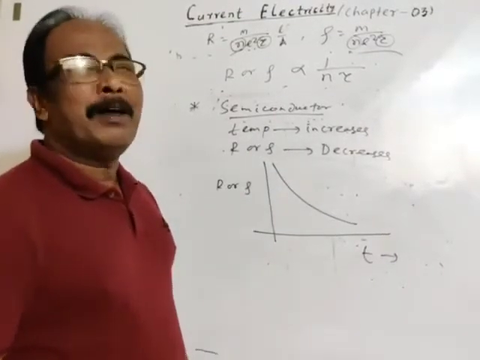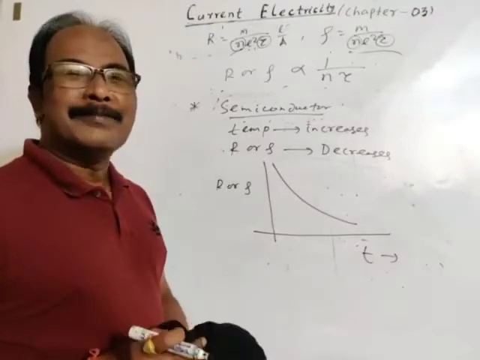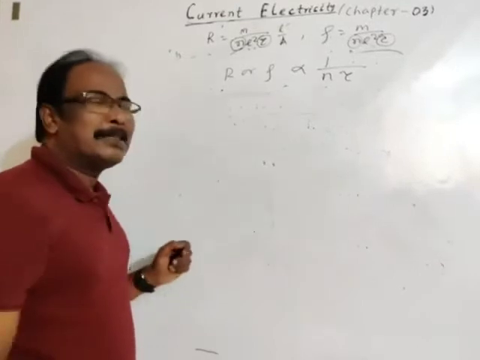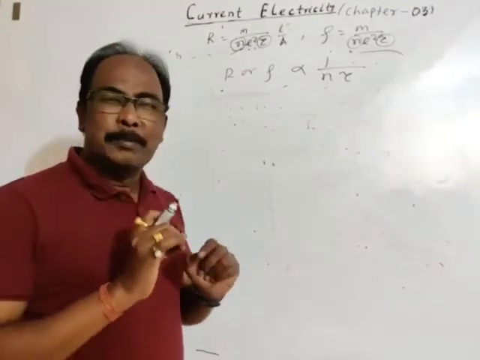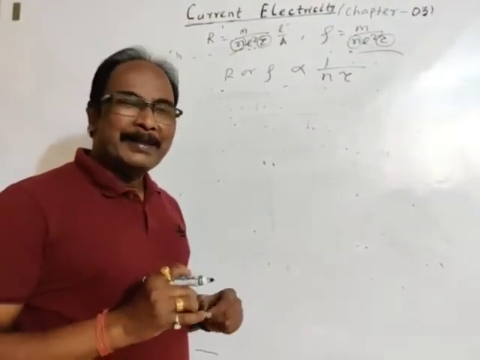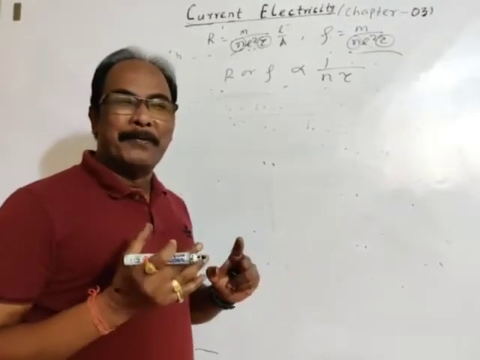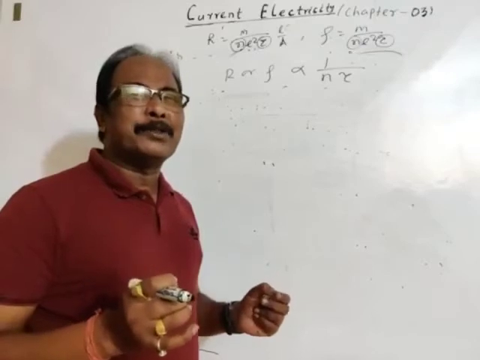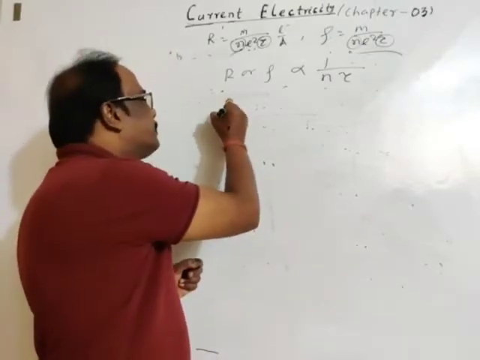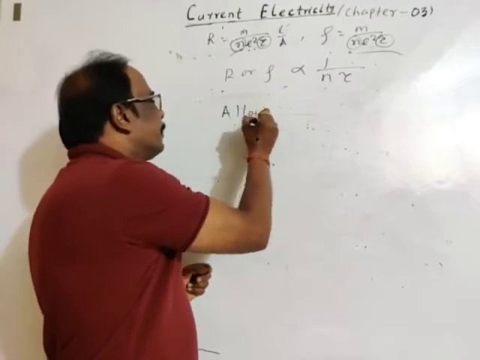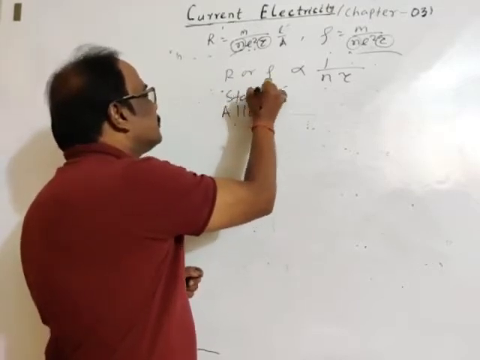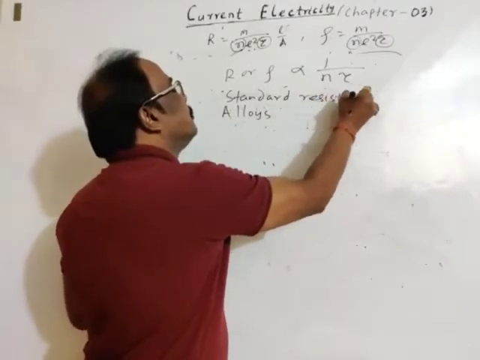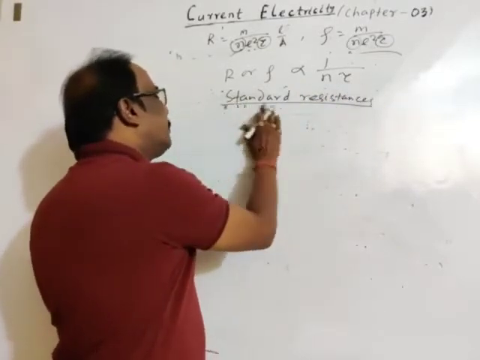Okay. Then for standard resistors, standard resistances are used in resistance box so as to control the flow of current. Standard resistances are made up of alloys.